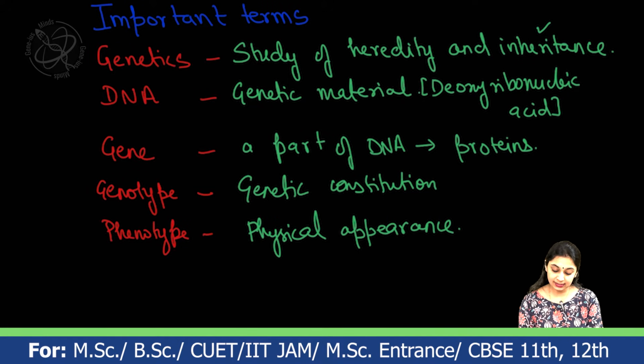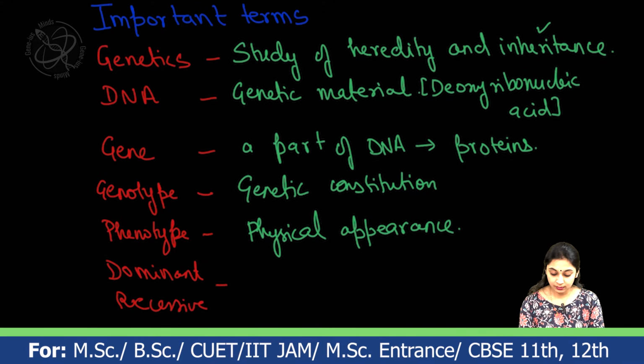Now the next thing is dominant and recessive. If you are representing any dominant gene, it is represented in uppercase letters. Suppose the plant is tall, so you are going to represent it with the help of an uppercase letter.